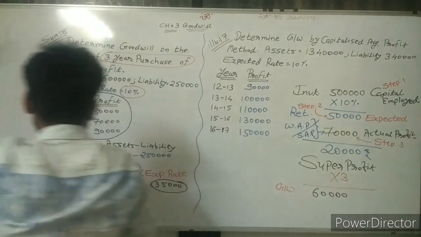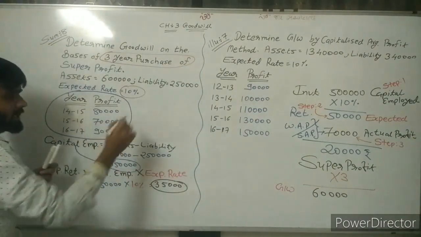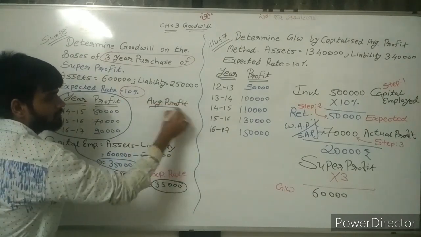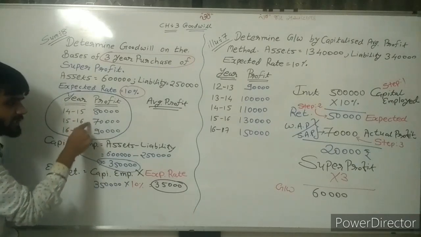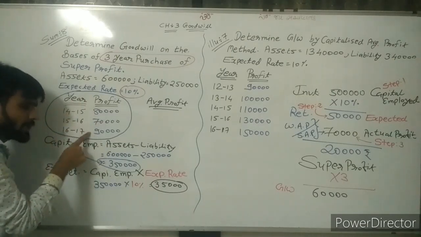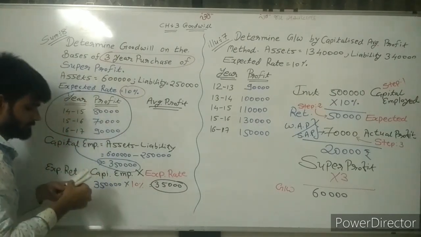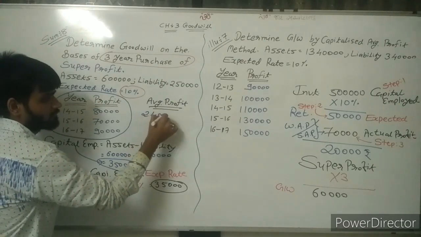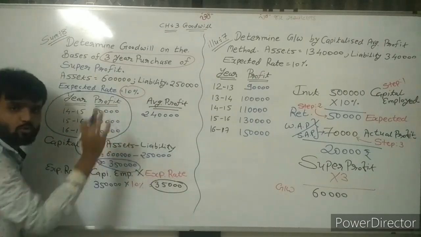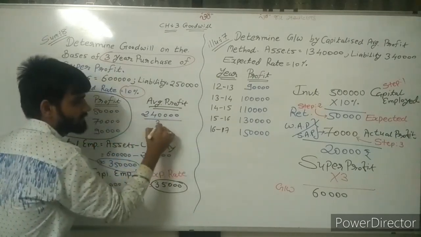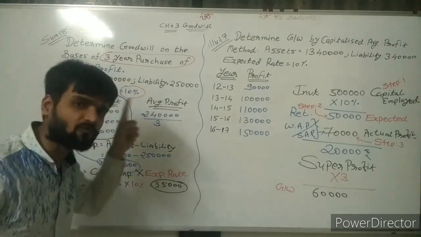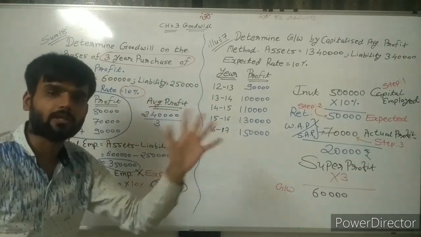So find average profit. So here I am finding average profit. The total of these three, 80,000 plus 70,000 plus 90,000, is 2,40,000. This is my total profit. Divide by 3. All of you know the formula of average profit, and that's why I am not writing the formula here. In the last lecture it is already done.